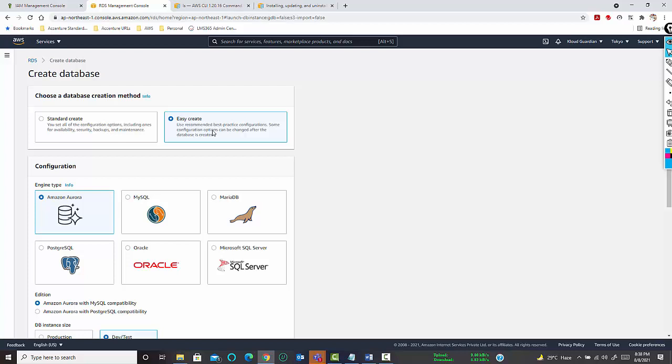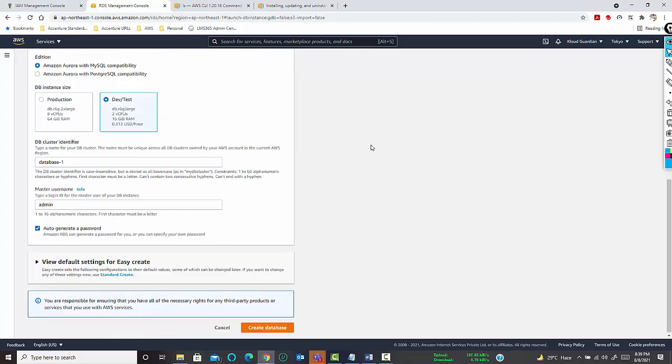Those who have installed software on a Windows machine know the MSI package has different types of installation. One is an easy installation, another is a custom installation. In custom installation, you can select in which drive and which folder the software gets installed. But in easy installation, a predefined path is defined in the MSI package, and it gets installed in that path only. So standard create and easy create are more or less the same. This is easy installation.